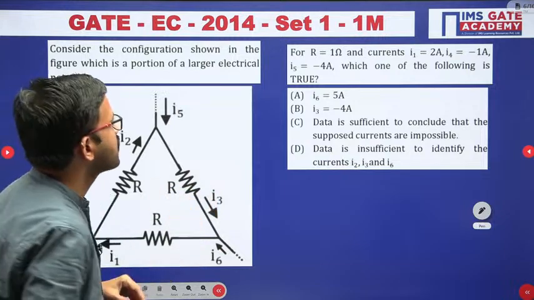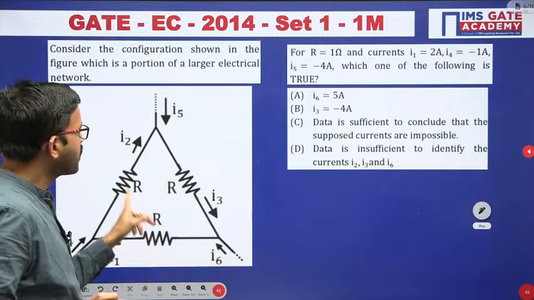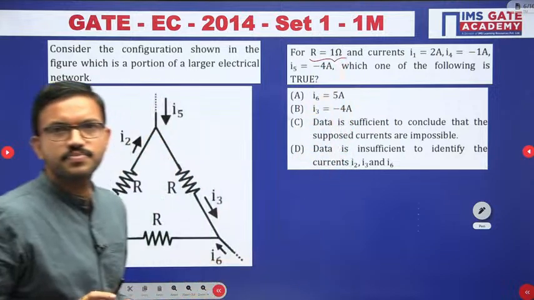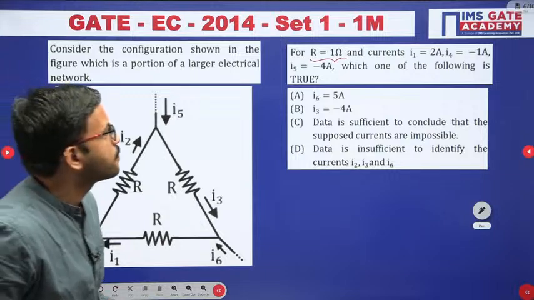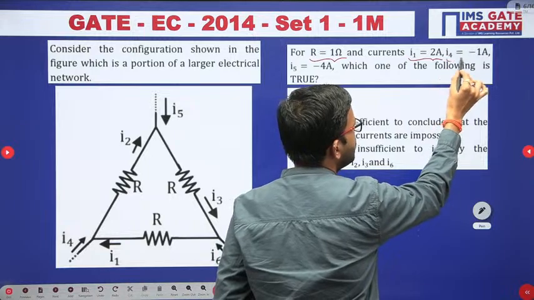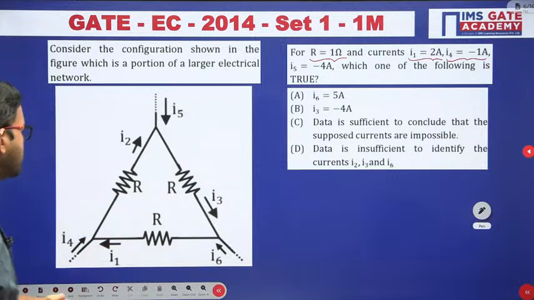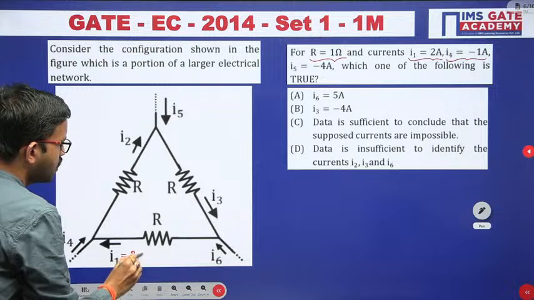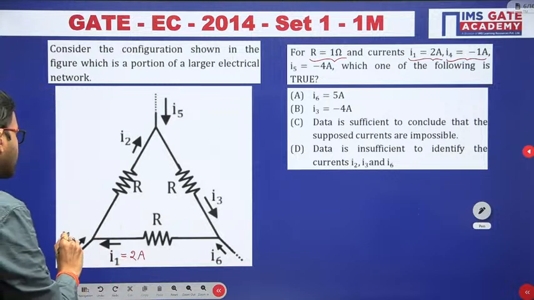Right. So here in this question, you have 3 resistors. All the resistor values are mentioned as 1 ohm. Yes, very good, Amarjit. Excellent. So here they have given current values: I1 equal to 2 ampere, I4 equal to minus 1 ampere. Whatever the given data is, you can represent it. Here I1 equal to 2 ampere, and I4 equal to minus 1 ampere.